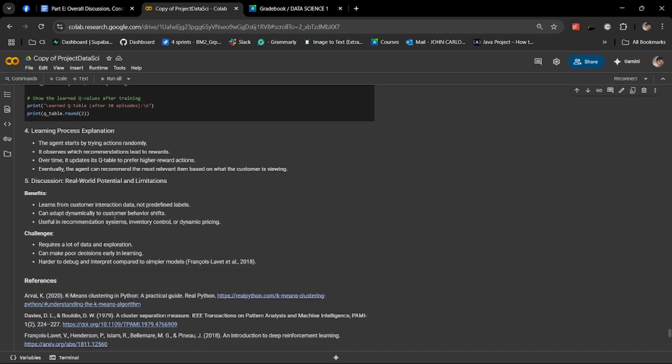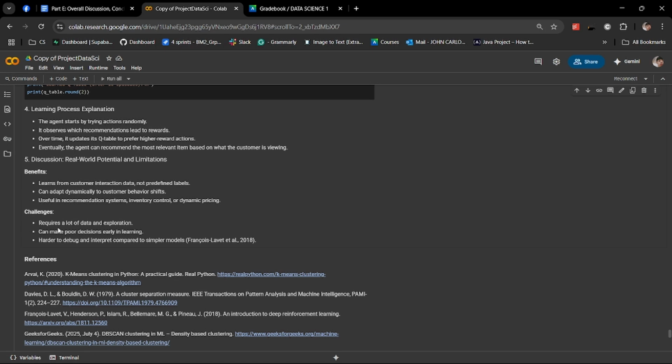Here, after training, the Q-table showed that recommending bunting when viewing party bunting had a Q value of 0.10, recommending retrospot bag while it's being viewed also reached 0.10, and irrelevant combinations had lower or even negative Q values. Here, learning process insight: the agent starts by guessing randomly. With each episode, it updates its Q-table based on feedback, learning to recommend items that align with customers' interests.